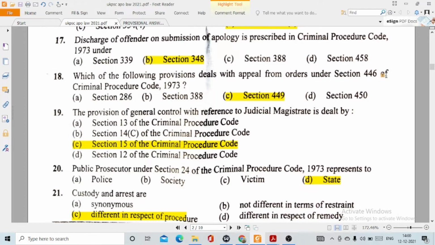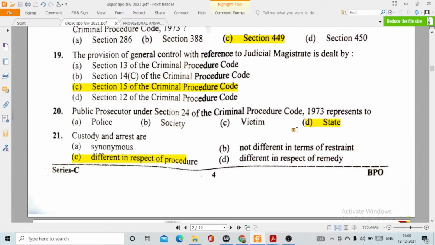Question 18, which of the following provisions deals with appeals from orders under section 446 of CRPC? This is option C, section 449. Question 19, the provision of control with reference to judicial magistrates is dealt with by option C, section 15 of CRPC. Question 20, a public prosecutor under section 24 of the CRPC represents option D, the state. 21, custody and arrest are option C, different in respect of procedure.